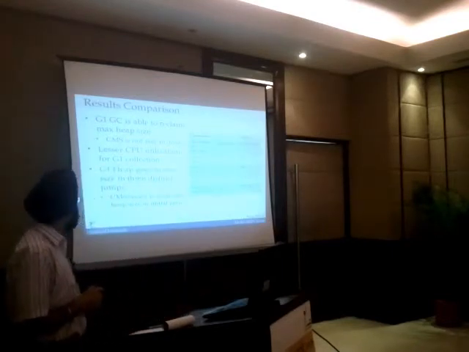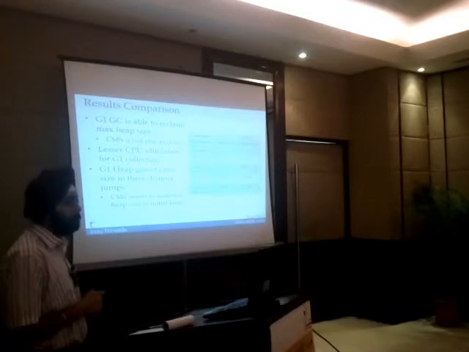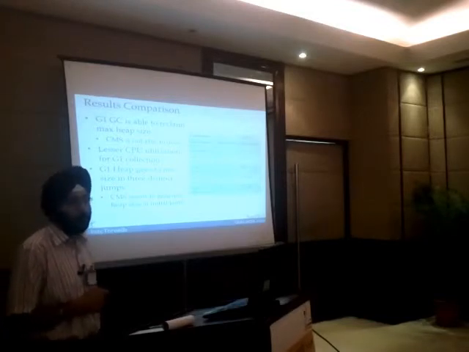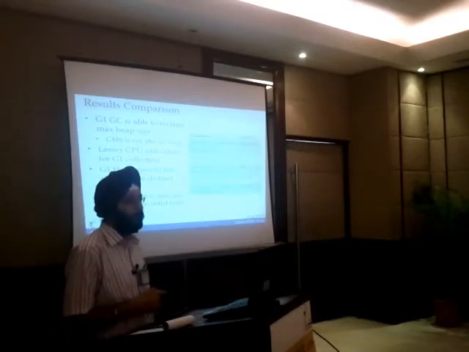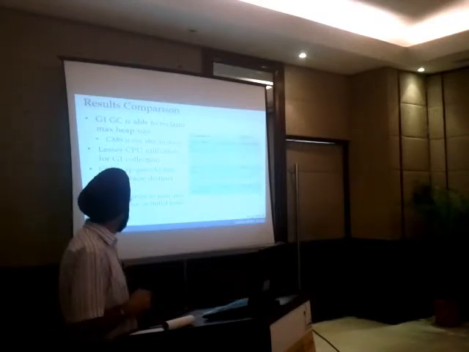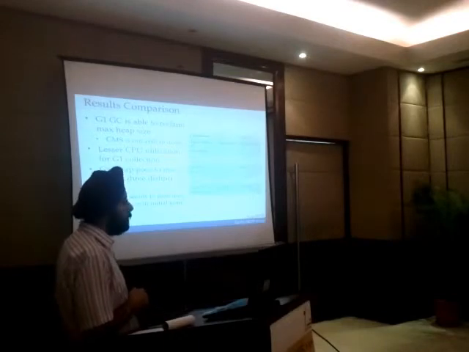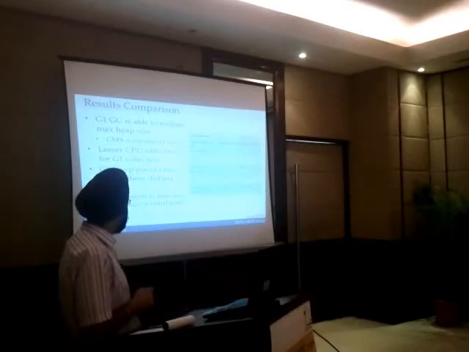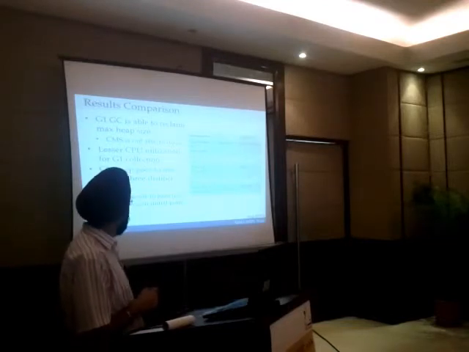So you can realize that the stop the world pauses are much higher in case of CMS. 51 seconds in an 8-minute application is significant. So there's significant pause time if you are having higher memory. The CPU utilization, you can see the max used by G1 GC. I checked the logs later onwards. The max it touches is 27.3% at a given point, and in case of CMS, it's 70%. There's a huge difference.